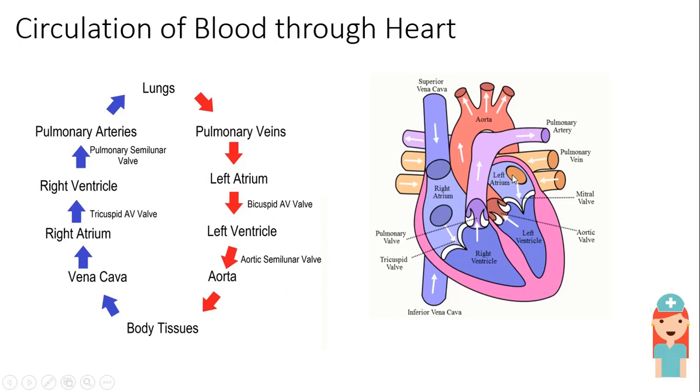From left atrium, the oxygenated blood has to go to left ventricle. So from there, it goes to the left ventricle, and from the left ventricle, it directly goes to the aorta. Okay. So this is how the body gets blood. So whatever here I have put as blue means that the blood is deoxygenated, whereas the red one shown is oxygenated blood.